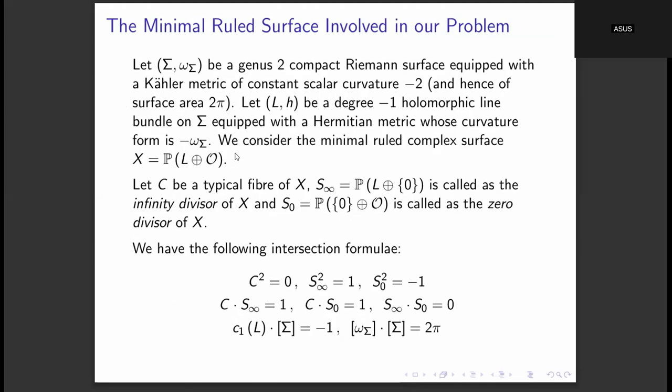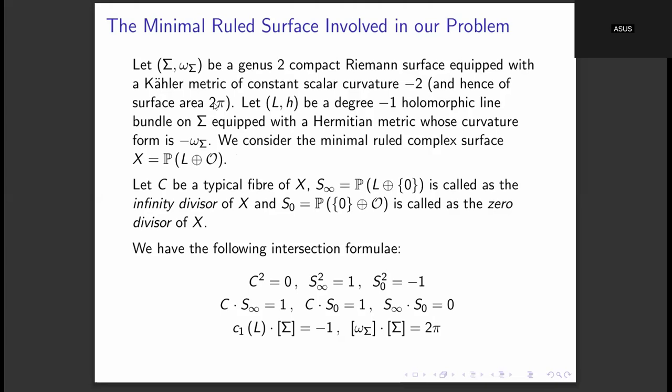So first we start with a compact Riemann surface of genus 2, and then we can always construct a Kähler metric of constant scalar curvature -2 on it if we require the surface area to be 2 pi. This follows from the Gauss-Bonnet theorem.